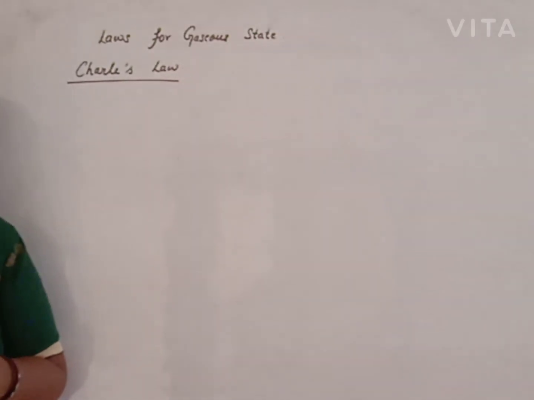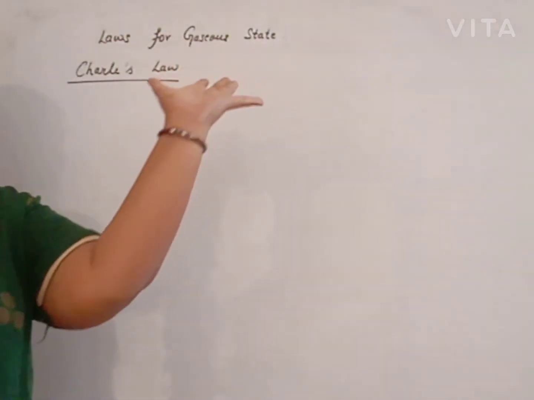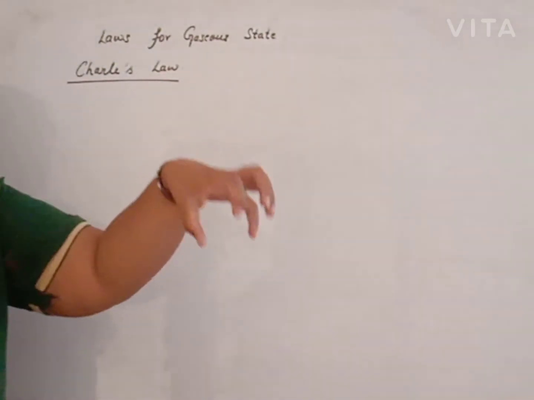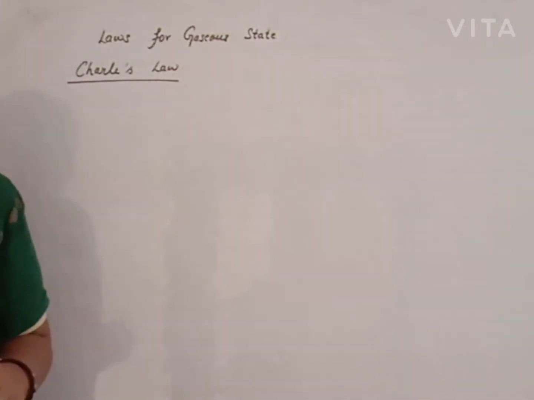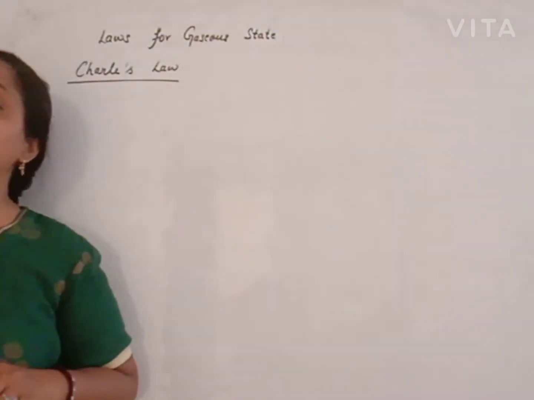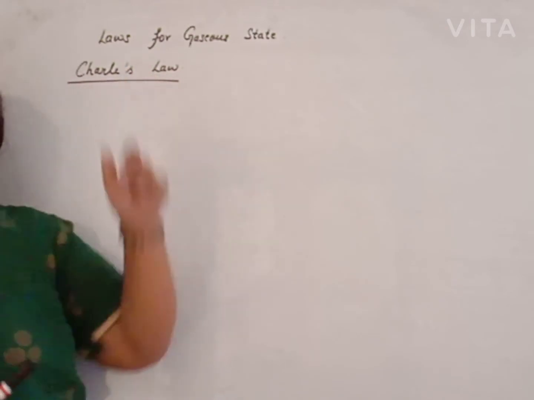When the pressure of a gas remains constant, the volume of the gas increases or decreases by changing the temperature. If we increase the temperature, the gas will expand, volume will increase. If we decrease the temperature, the gas will contract, volume will decrease. That means volume and temperature are directly proportional.